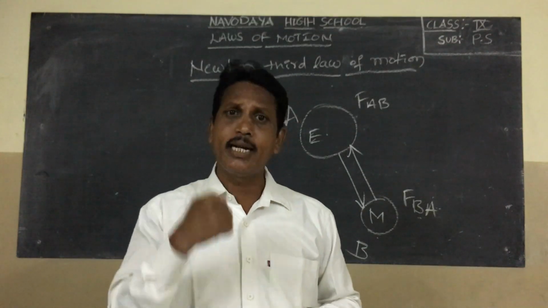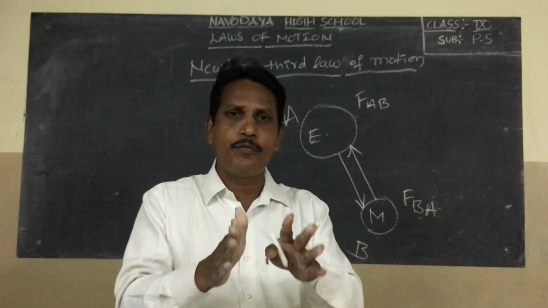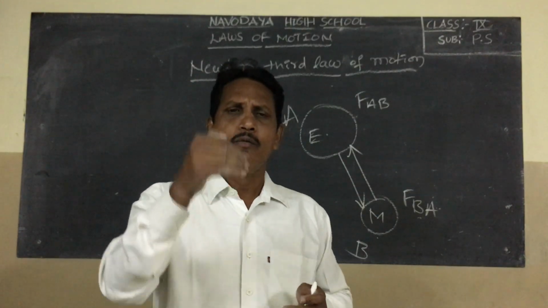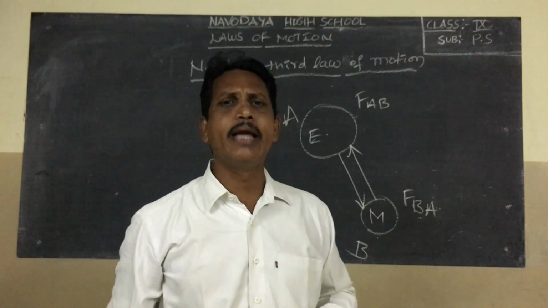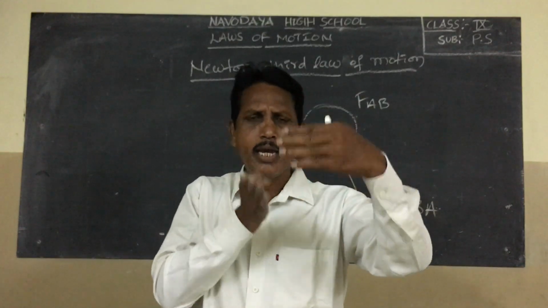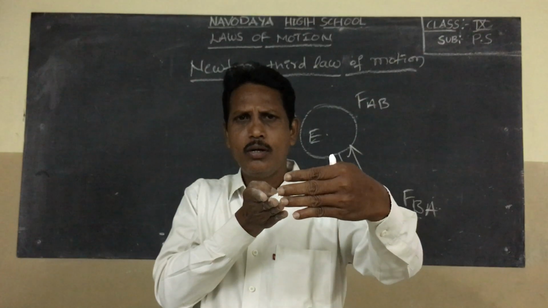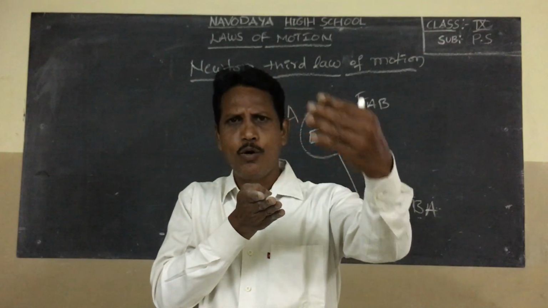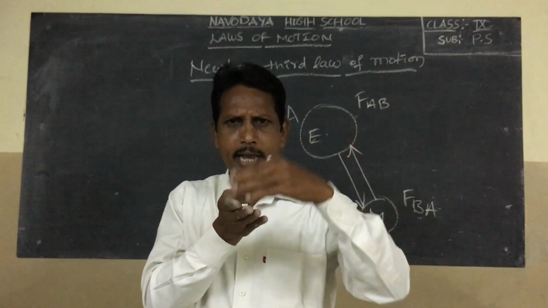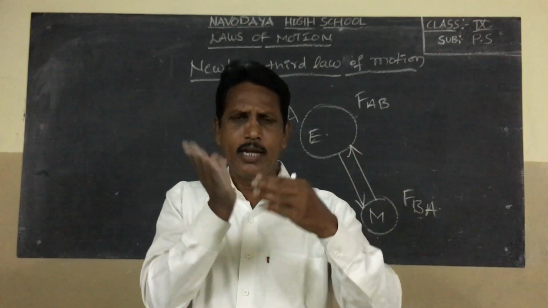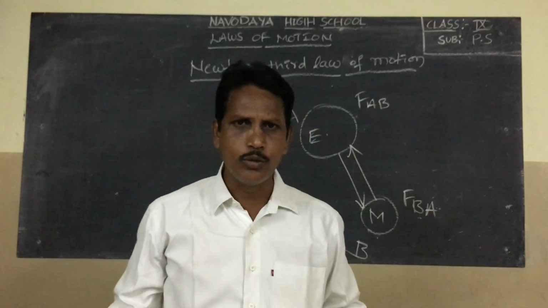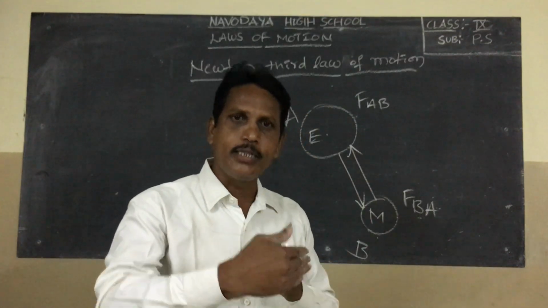Air also exerts the same magnitude of force on the bird, so the bird moves in the forward direction. Birds apply force with their wings and air applies force on the bird. Both forces are equal in magnitude but opposite in direction.